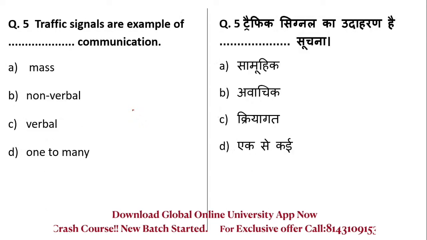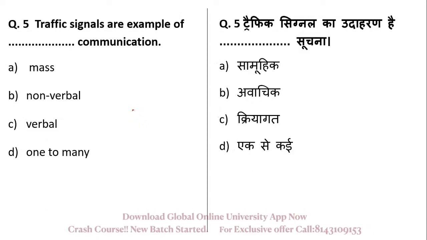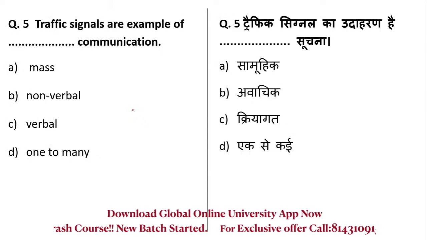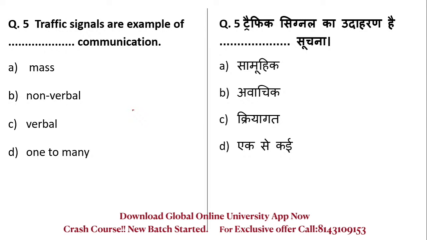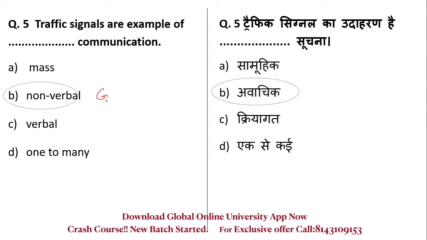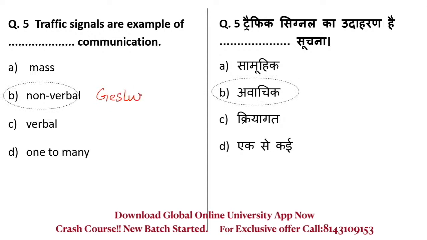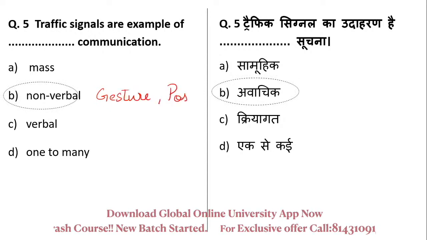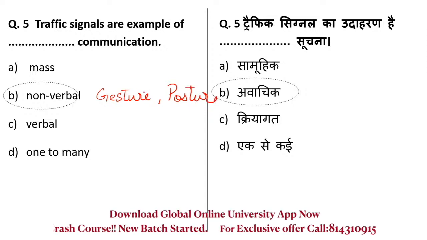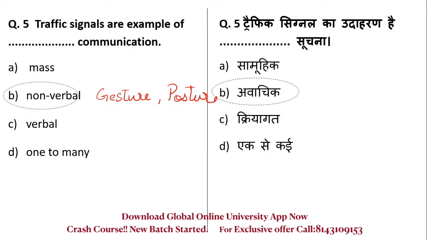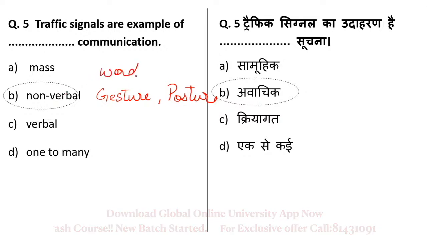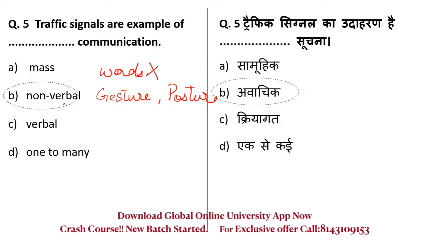Next is, traffic signals are an example of which type of communication? So traffic signals are an example of non-verbal communication. Non-verbal communication includes your gestures, postures, how you are standing, or your face expressions. Non-verbal means where there are no words. Words are not used. That is non-verbal.